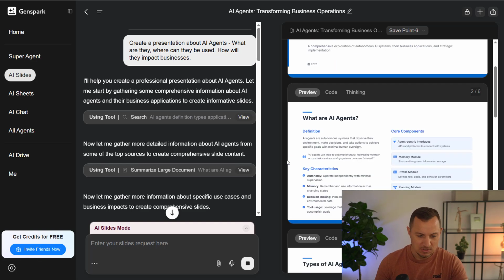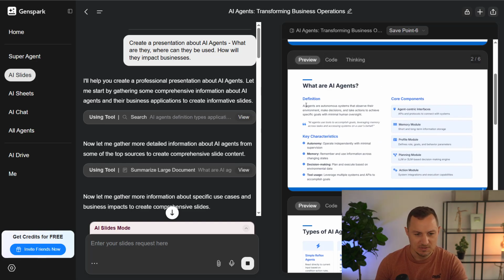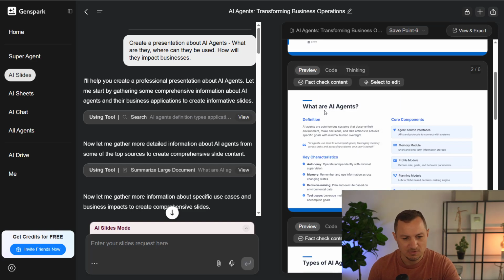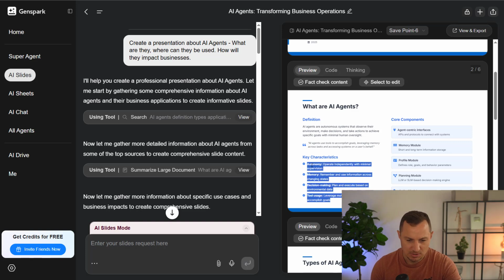Okay, so let's just quickly look at what it got here for us. So it says definitions: AI agents are autonomous systems that observe their environment, make decisions, and take actions to achieve specific goals with minimal human oversight. So what's important are the key characteristics, which are autonomy, memory, decision making, and tool usage. Okay, so these are the 4 pillars of AI agents.